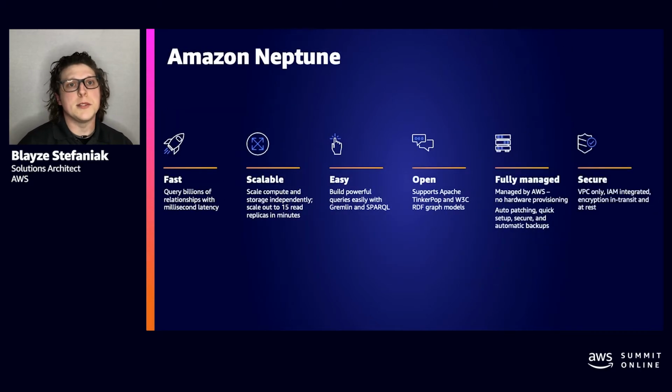Amazon Neptune is a purpose-built high-performance graph database which is optimized for processing graph queries. For example, read capacity can be scaled to support execution of more than 100,000 graph queries per second. But you can start small, and then you can easily scale up as you need to. Amazon Neptune supports open graph APIs for both common graph data models, which include TinkerPop and RDF, which you can use with Gremlin and SPARQL, respectively.